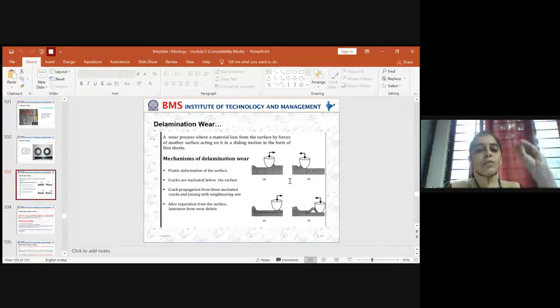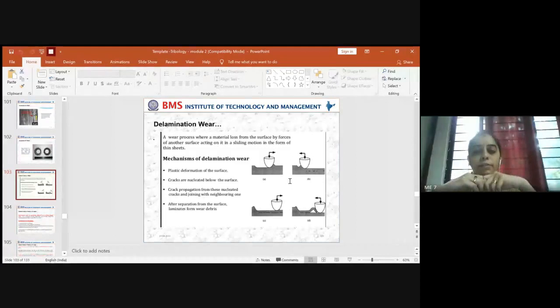Everyone knows a wear process results in loss of material across the surface of contact where rolling or sliding comes into picture, right? Due to this process, thin sheets will be drawn out due to the sliding motion, which is nothing but our wear. And this type of delamination mechanism can come into picture in four categories. So the first one is plastic deformation of the surface. There will be plastic deformation across the contact of the surface. That is one type of delamination wear which can come across.